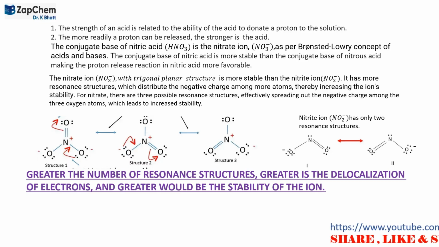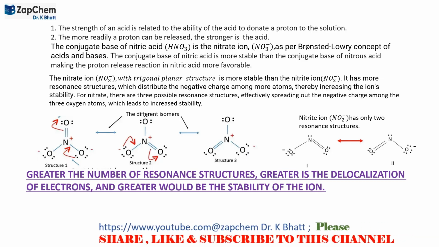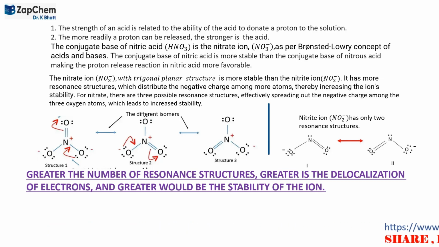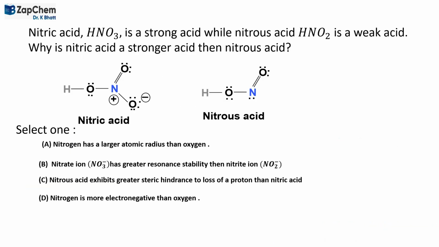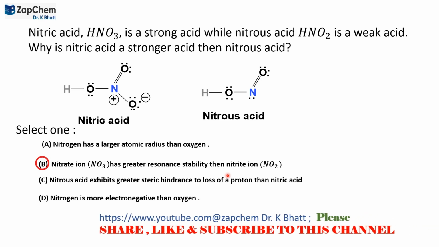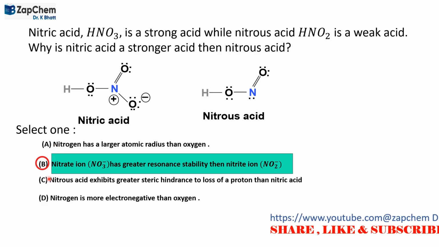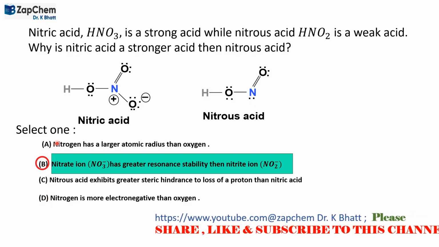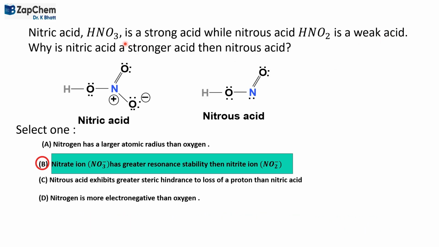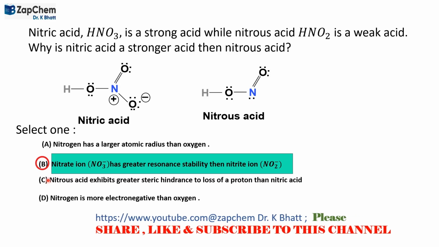That's there. And if you come back and look at the options again, we find that option B is correct. Nitrate ion has greater resonance stability than the nitrite ion. Well, this is the correct answer. And options A, C, and D don't fit so far as the stability or the strength of the acid is concerned, or the stability of the nitrate or nitrite ion is concerned. That's why option B is correct.